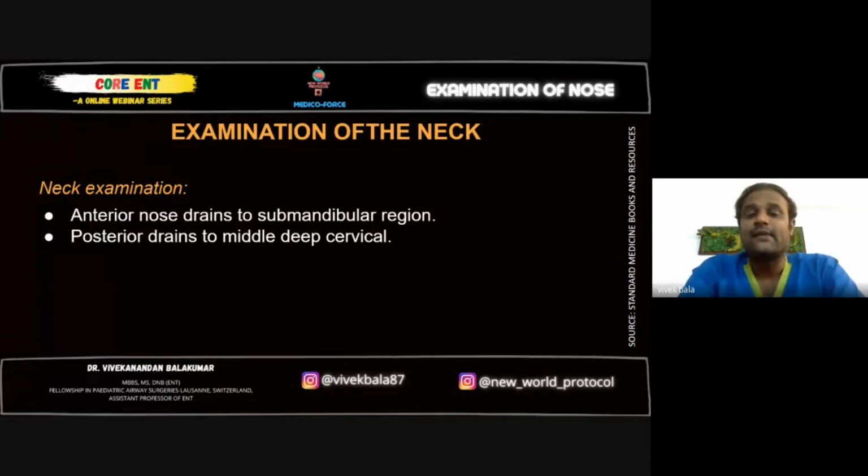Why do we want to examine the neck? Because the anterior nose drains into the submandibular region, which is the anterior triangle of the neck, whereas the posterior nose drains into the upper, middle and deep jugular lymph nodes, which is levels 2, 3 and sometimes 4. Normally levels 2 and 3 are where it drains. So you have to check for the presence of nodes in a nasal cavity examination also. Next.